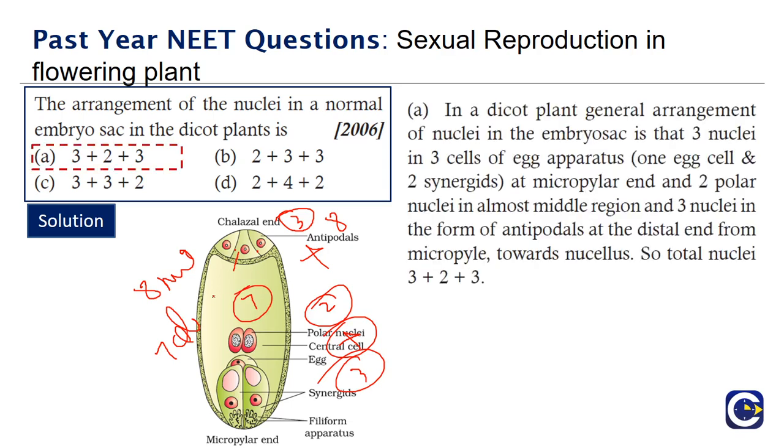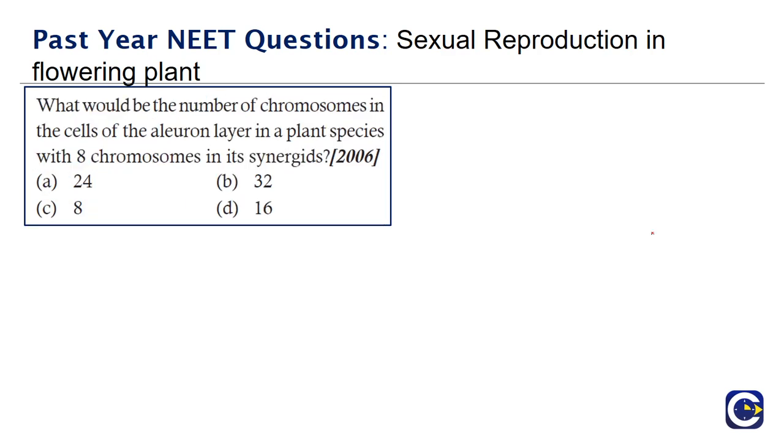So in dicot plants, the general arrangement of nuclei in the embryo sac is 3 nuclei in the 3 cells of the egg apparatus, 1 egg cell and 2 synergids at the micropylar end, 2 polar nuclei in almost the middle region, and 3 nuclei in the form of antipodals at the distal end from the micropyle towards the nucellus. So the total nuclei arrangement is 3 plus 2 plus 3. So moving on to the next question.